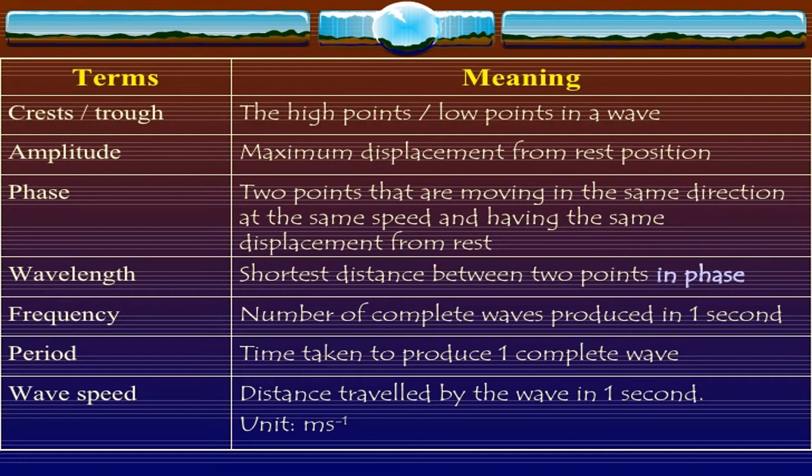Frequency refers to the number of complete waves produced in 1 second, or the number of oscillations produced in 1 second. Period refers to the time taken to produce one complete wave, or the time needed for one complete wave. Wave speed means the distance traveled by the wave in 1 second, and its unit is meter per second. These terms are very important.